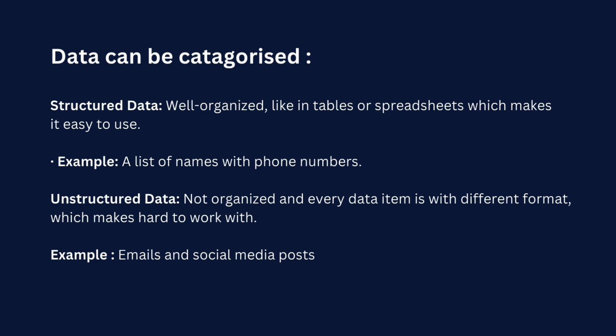Data can also be categorized as structured data or unstructured data. Structured data is well-organized, in tables or spreadsheets, which makes it easy to use. For example, a list of names with phone numbers is an example of structured data.